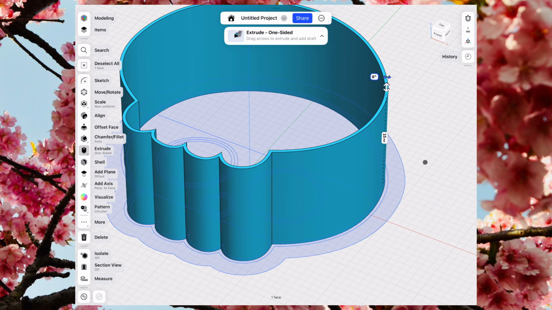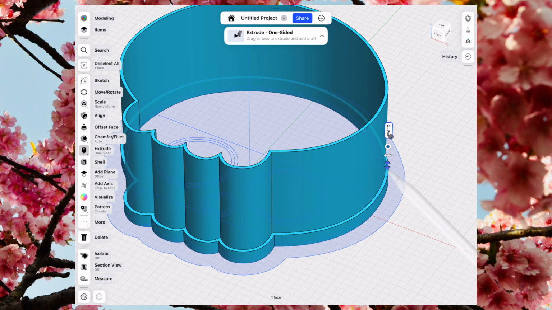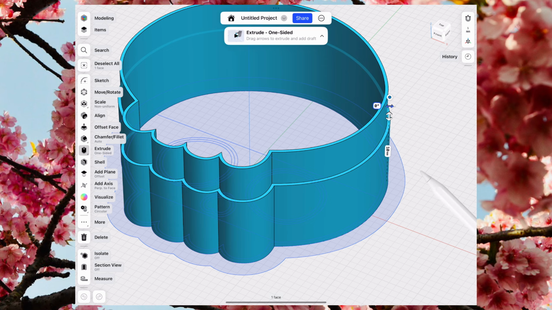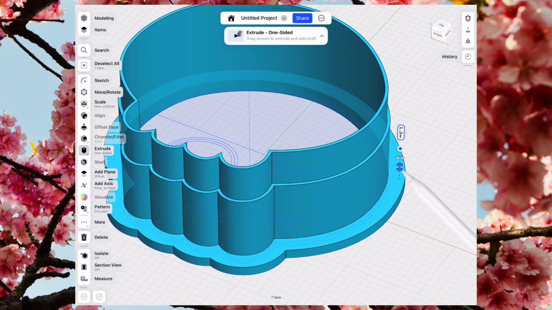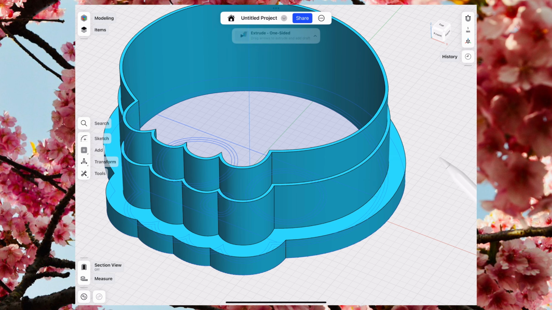Next, we'll move on to the support for the cutting edge. Go ahead and extrude this section by 10 millimeters. The reason for adding this layer is to give the cutter more stability and strength. Next is the handle. Extrude this by 3 millimeters. Now we'll extrude the nose and eyes.